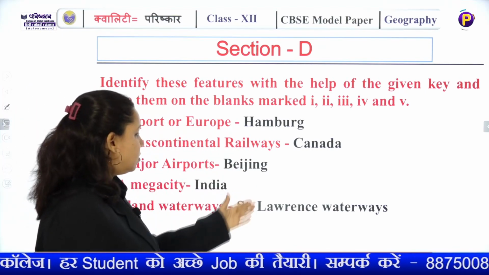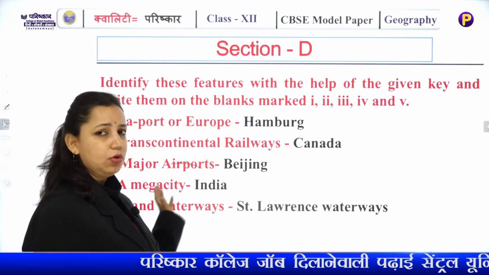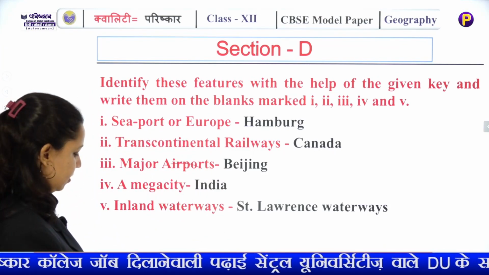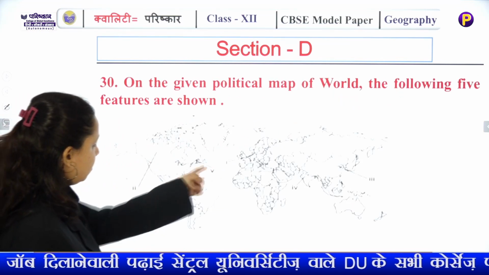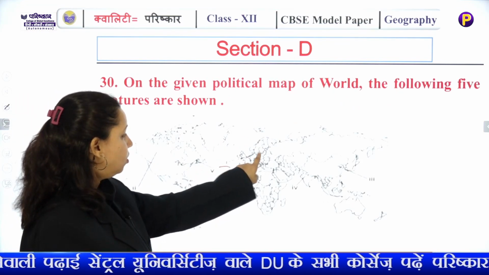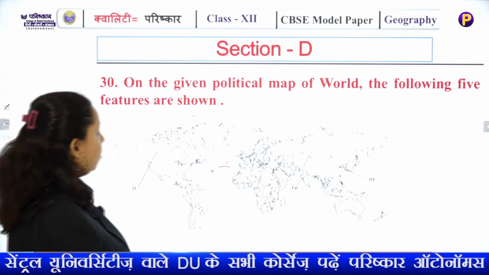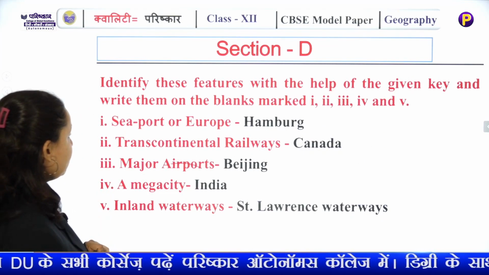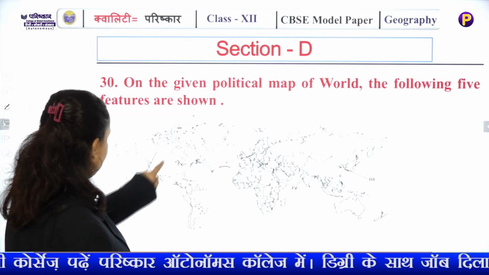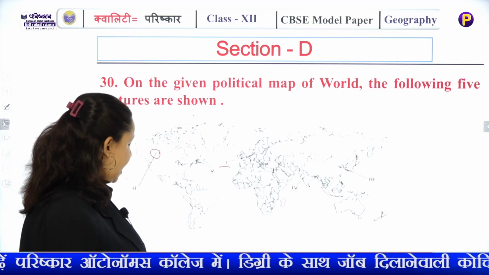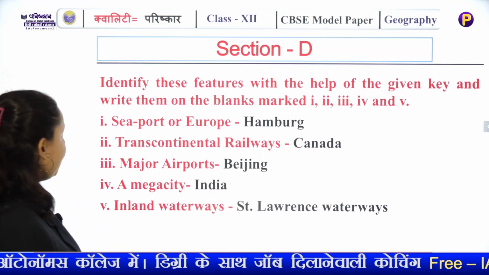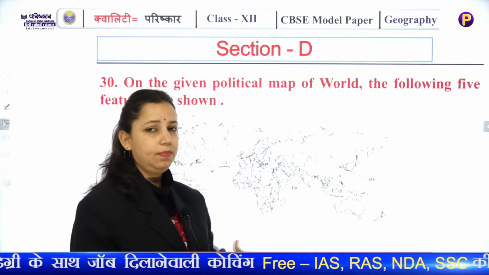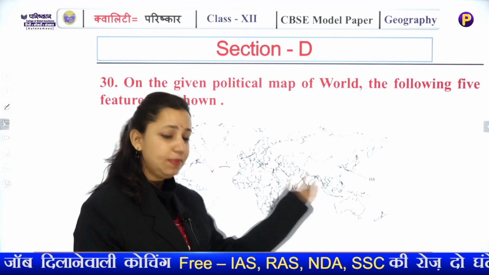Now the blank spaces were given, and there you have to write. The first one is a seaport of Europe, you should know the seaport of Europe, Hamburg. Second, Transcontinental Airways, Canada. Major airport, third, here it will most probably be Beijing.